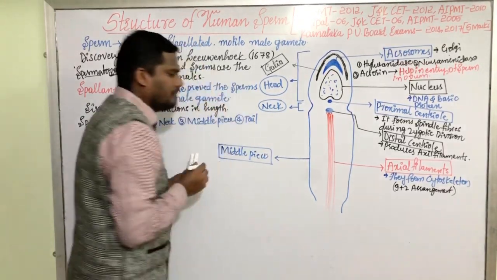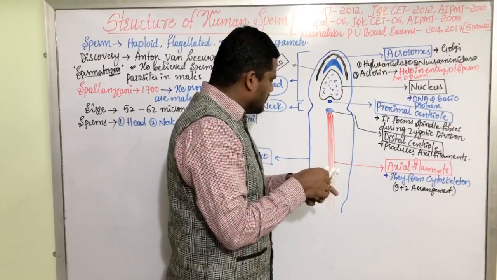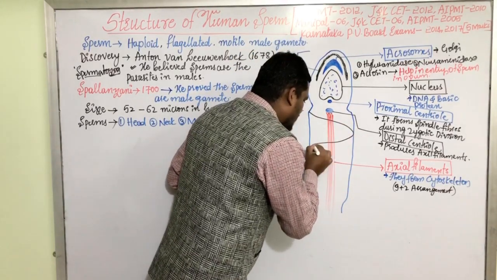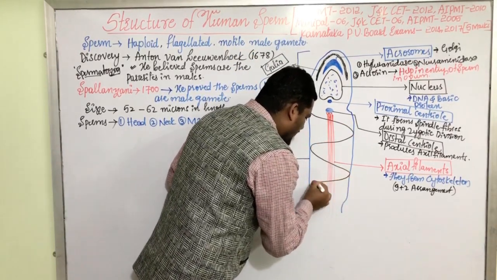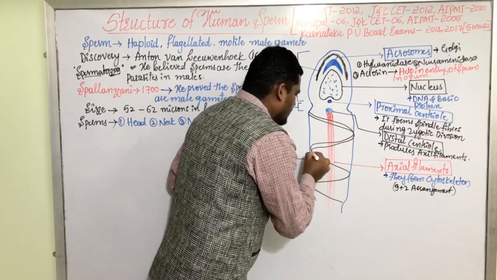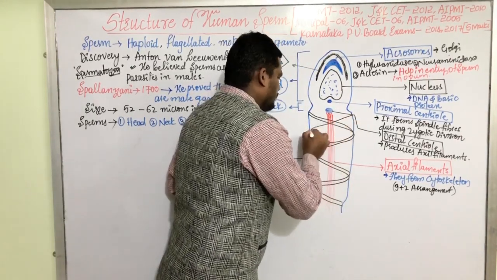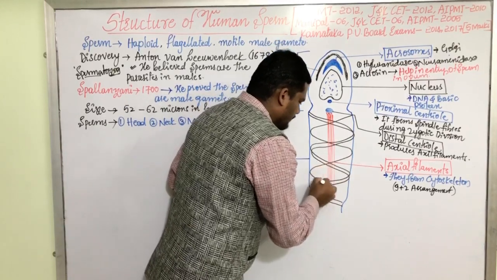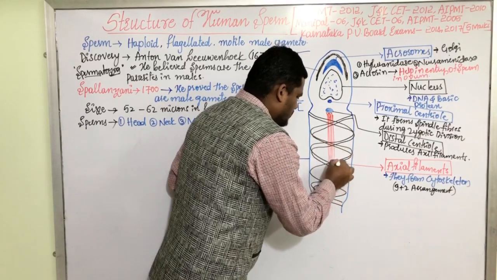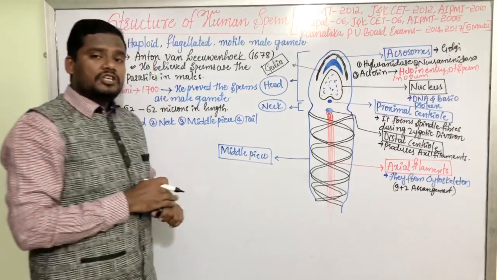In this middle piece, there are various mitochondria arranged spirally. These mitochondria are present in the middle piece region, and they are all arranged spirally.